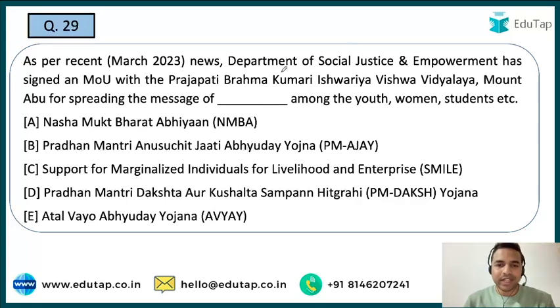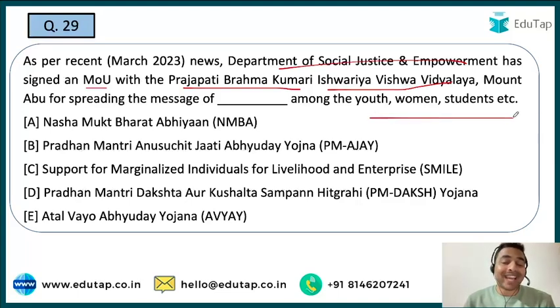Now the next question. So guys, अगला क्वेश्चन आपकी स्क्रीन पर है, and here you can see that Department of Social Justice and Empowerment उन्होंने एक MOU साइन किया है with the प्रजापति ब्रह्मकुमारी ईश्वरीय विश्वविद्यालय माउंट आबू. और इनका जो एमओयू का जो एम है, दैट इज बेसिकली टू स्प्रेड अ मैसेज. तो एक मैसेज यहाँ पर स्प्रेड करना चाहते हैं among the youth, women and students, and you are required to tell me that what exactly that message is which they are basically aiming to spread with the help of this MOU.